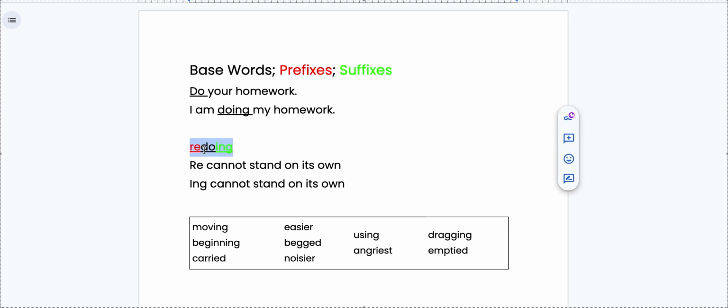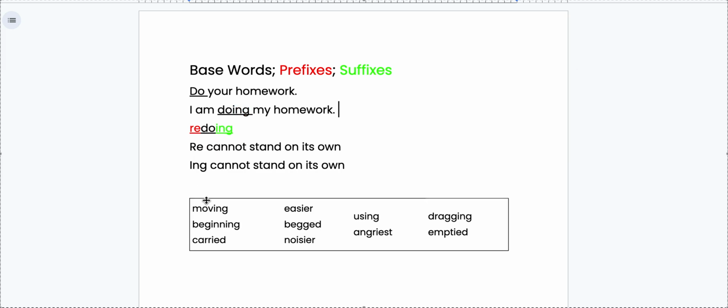So if I am talking about redoing my homework, I have a base word of do, a prefix of re, and a suffix of ing. Ing cannot stand on its own, so it needs something else attached to it. It needs a base word, do, with my suffix ing, do-ing. Ing is a suffix.